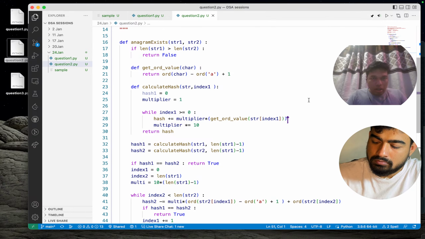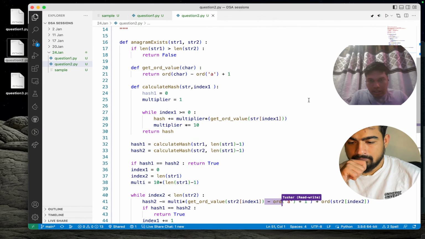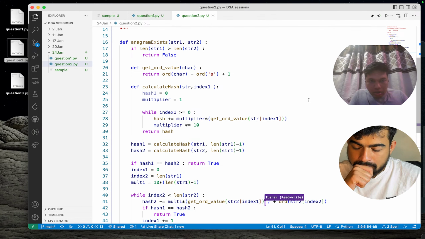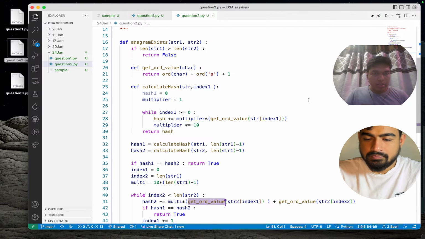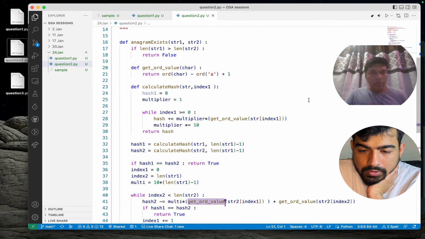Again we will call this over here also and simply remove the extra part, with string to get order value, index 2. Pretty much it. I think this is correct, this is looking correct.